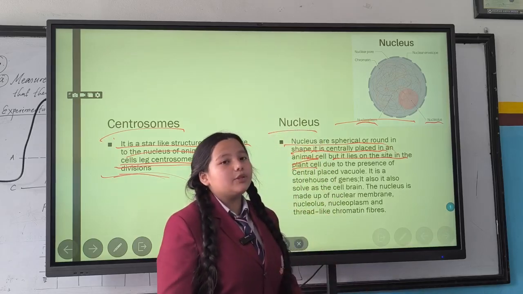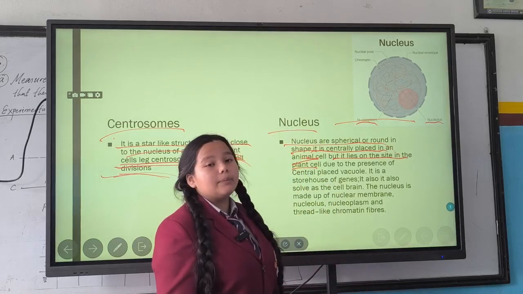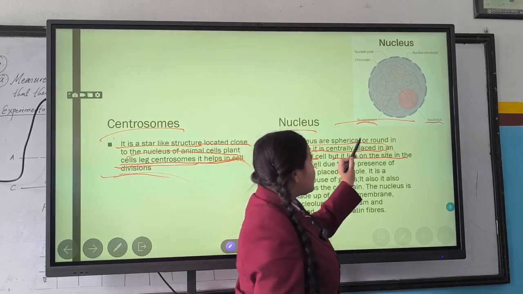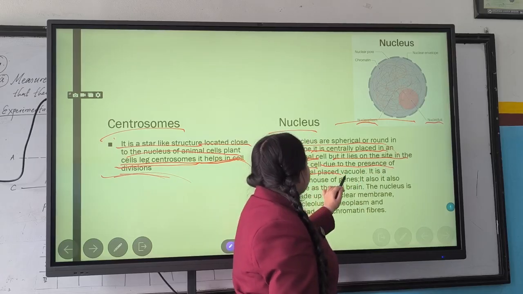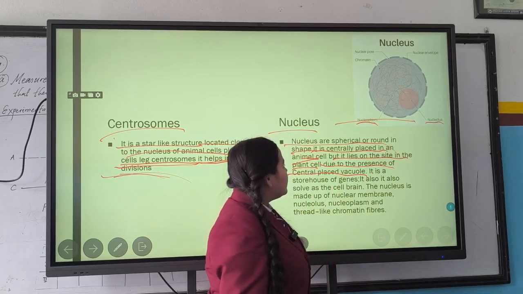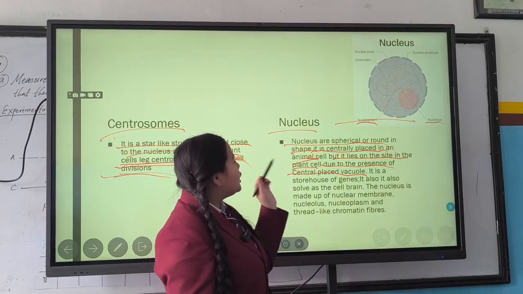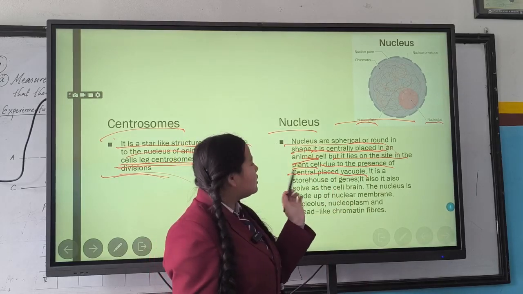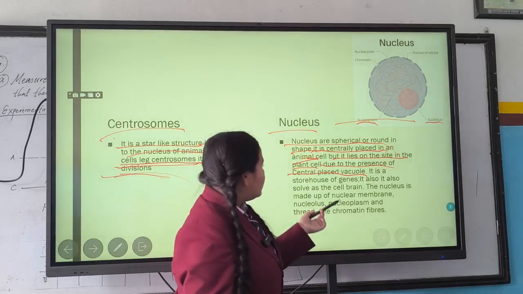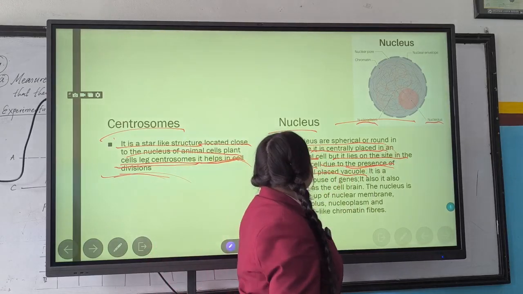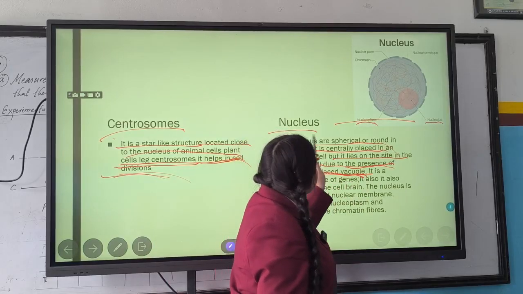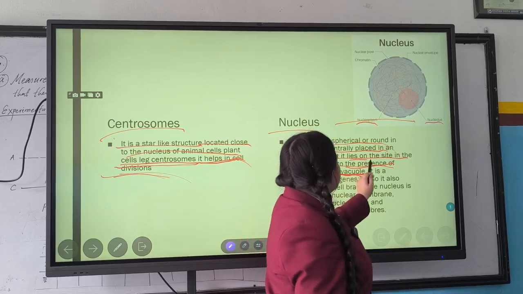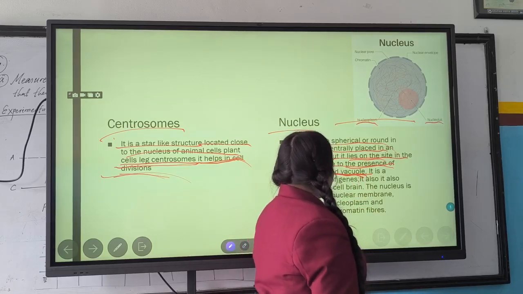In the plant cell, it lies on the side because of the presence of a centrally placed vacuole. So because of the vacuole, the nucleus lies on the side in the plant cell.